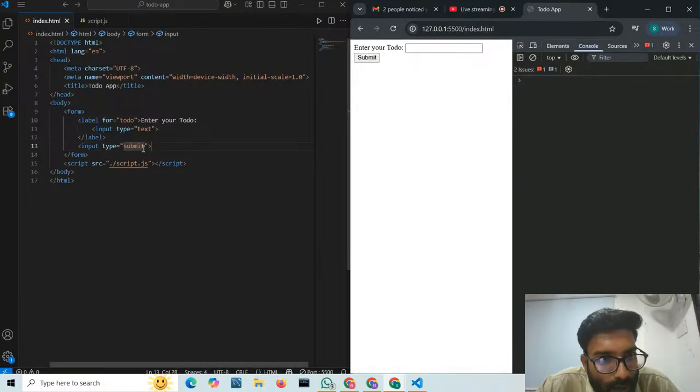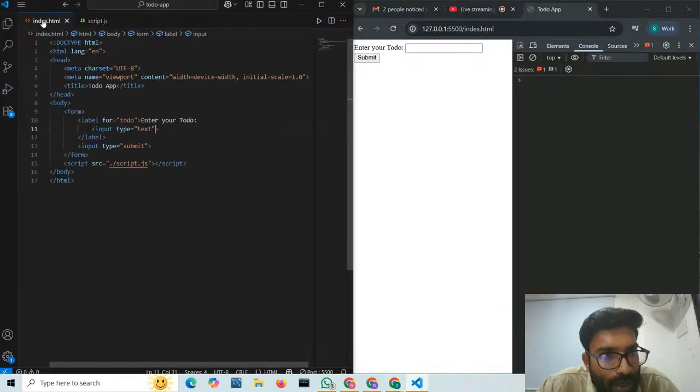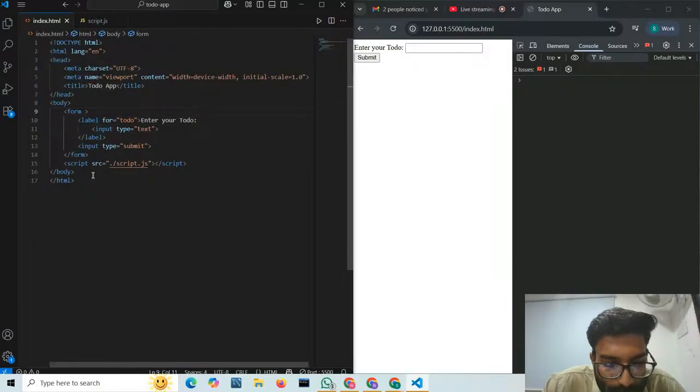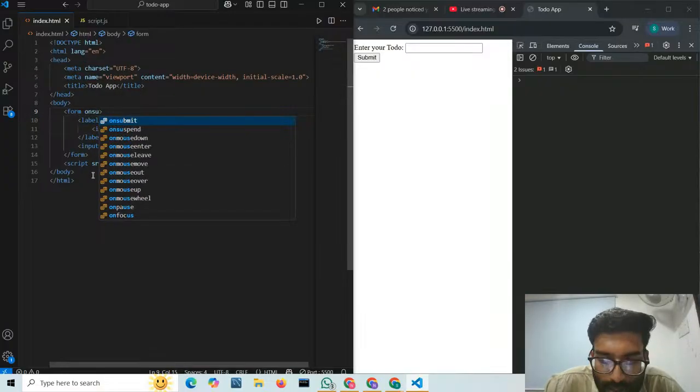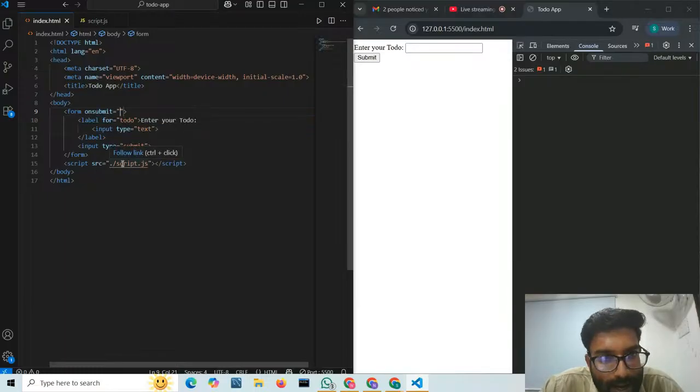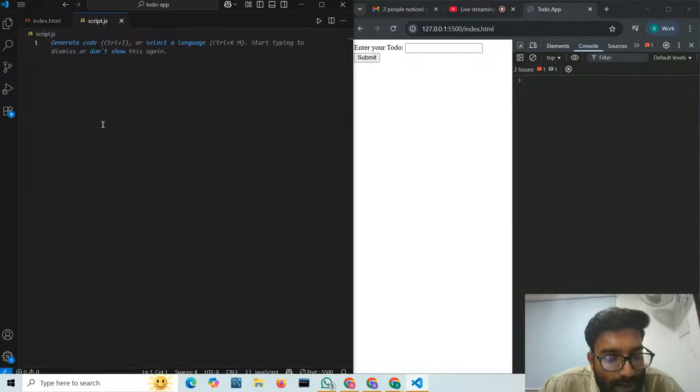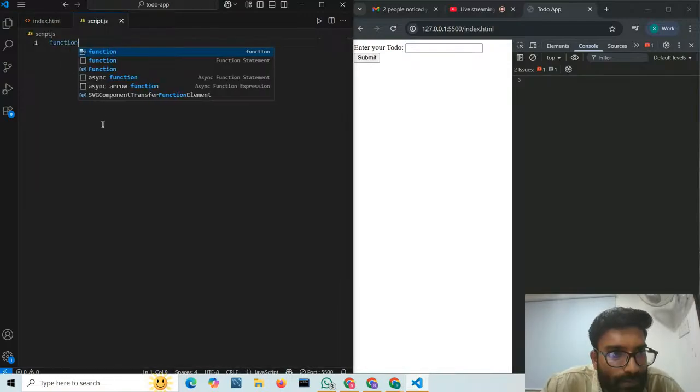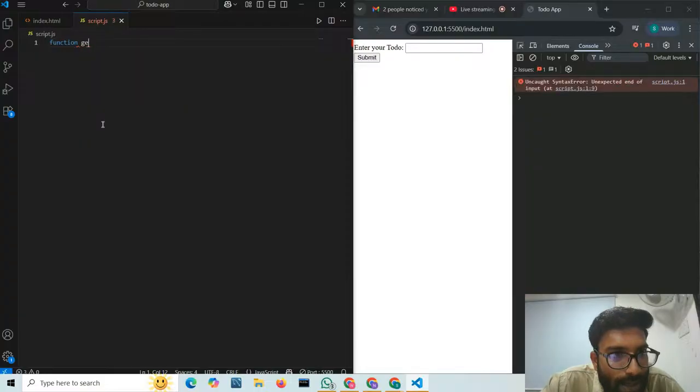And now what I have to do, I have to take this input inside my JavaScript. So on this form, whenever this form is submitted, I'll give one onsubmit event. Why am I giving this onsubmit event? Because whenever I click this submit button, what should happen? So I will tell inside this onsubmit attribute. Inside the script.js, I will make one function, getToDo.